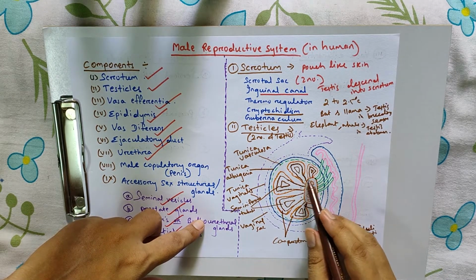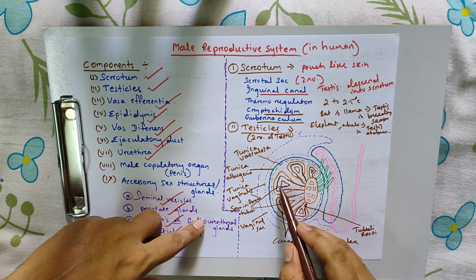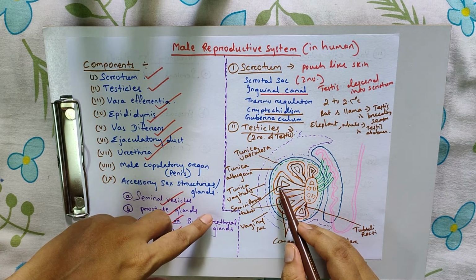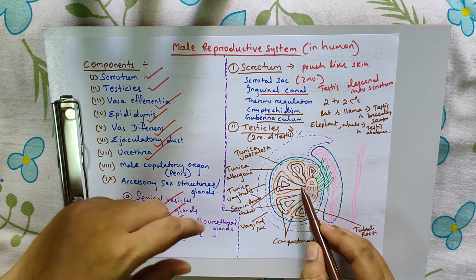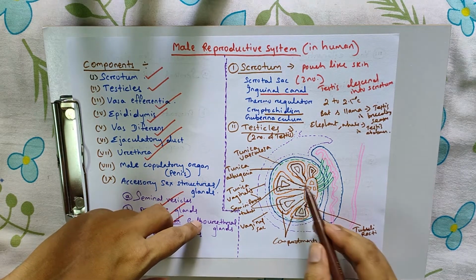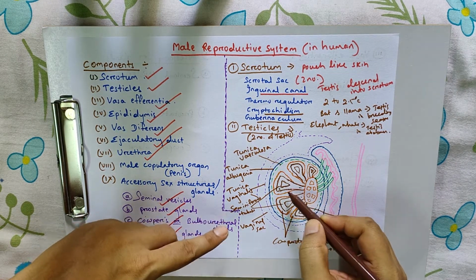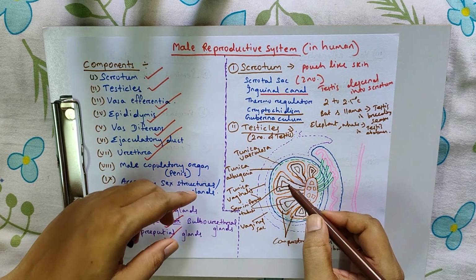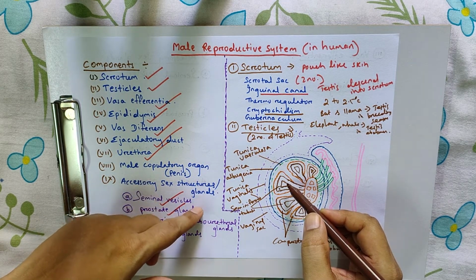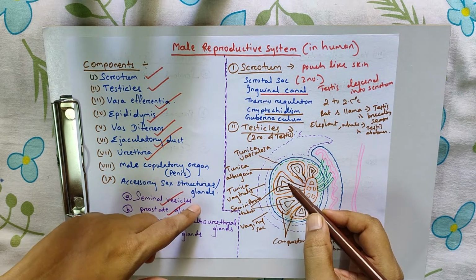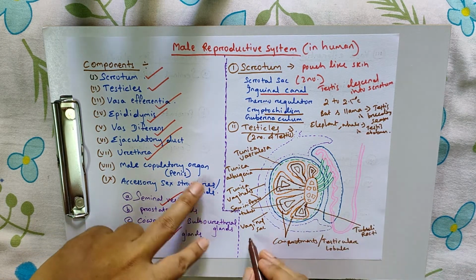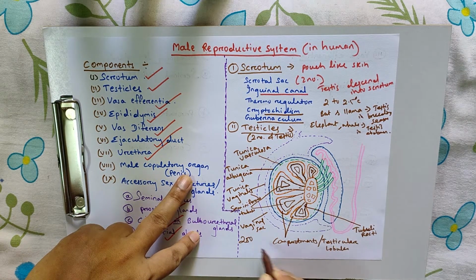Here it is not one; 2 to 3 seminiferous tubules join to form a common duct called tubuli recti. And this one is a compartment. Within the compartment, around 2 to 3 seminiferous tubules are present. It is estimated that each testis has around 250 compartments.